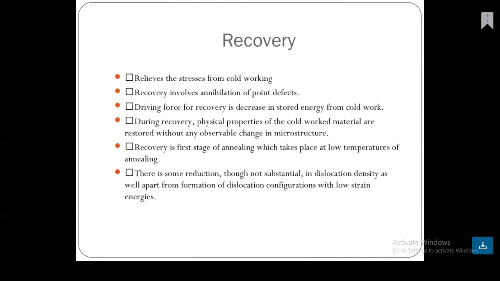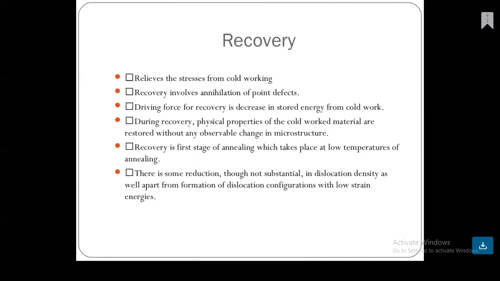Recovery involves annihilation of point defects. The driving force for recovery is the decrease in stored energy from cold work. During recovery, physical properties of the cold worked material are restored without any observable change in microstructure. Recovery is the first stage of annealing, which takes place at low temperature of annealing.